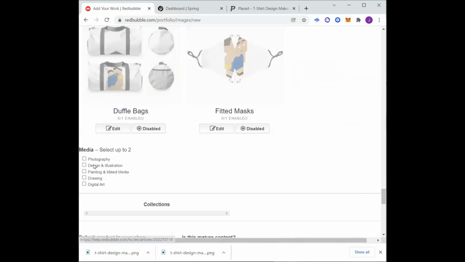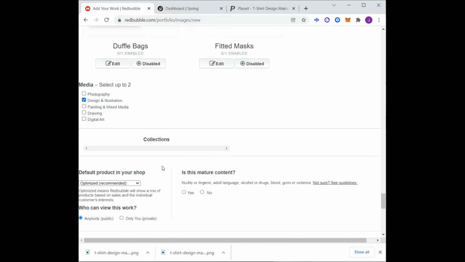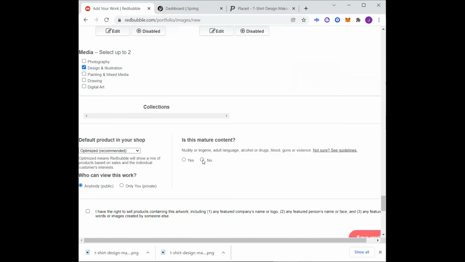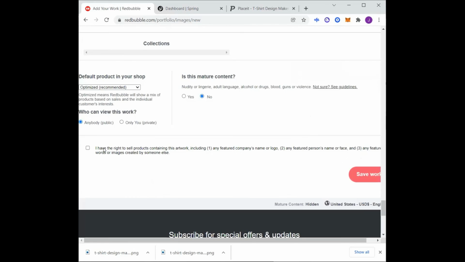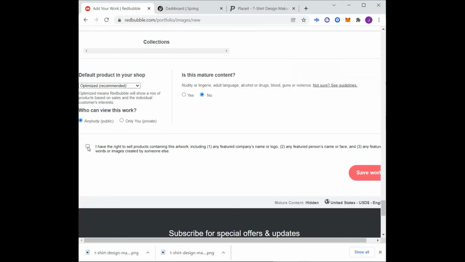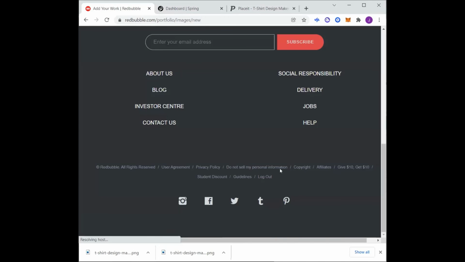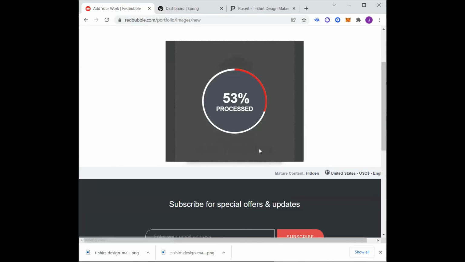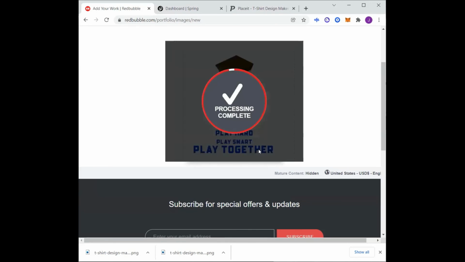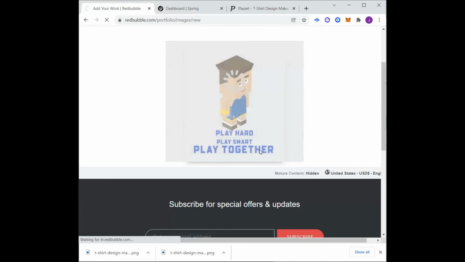There you go. Design, illustration, painting, mixed media, drawing, digital art, designs and illustrations. I'll just put that. Nudity, no, none of that's nonsense. I have the right to sell this product, right? I created it myself. There, I'll place it, save the work, and it's processing. And there it is. So now it's on there, right? So now it's on their website. It's ready to be sold.